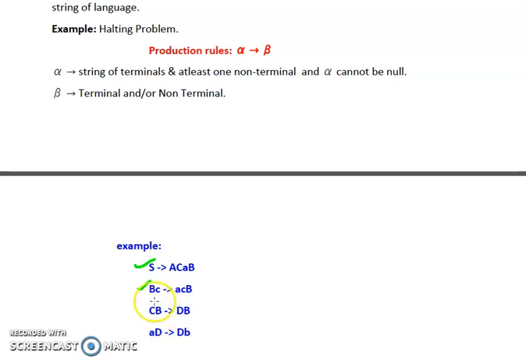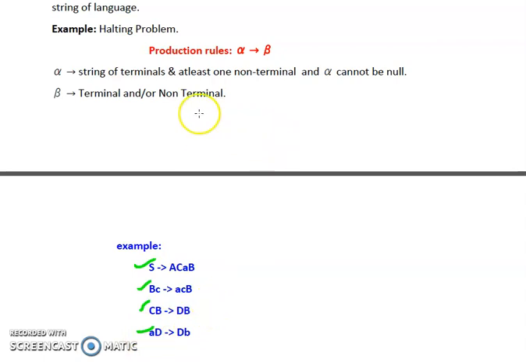According to the third production rule, it is having two non-terminals. Yes, it is also valid because the restriction says that at least a single non-terminal is compulsory, but you can have more than one non-terminal also. So it is having two non-terminals. Now similarly, a terminal and a non-terminal. So this rule is also valid.